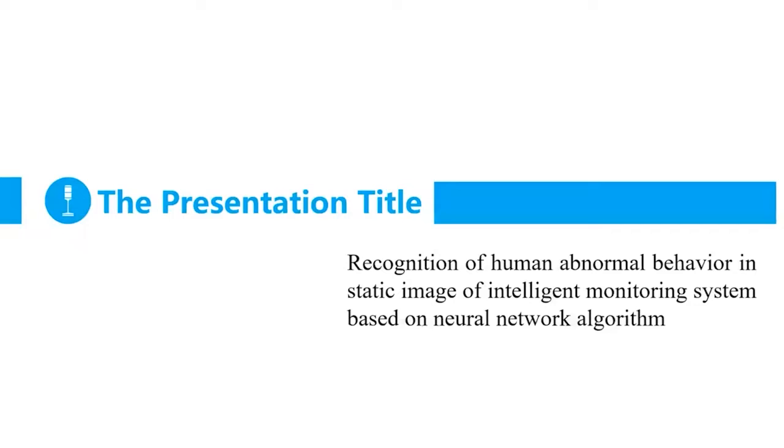At present, the human body's static recognition ability of the intelligent monitoring system is weak, and the actual operation stability of the system is poor due to the large and unclear feature extraction range. In order to achieve the goal of accurately identifying abnormal human behaviors in static images, the test proposes a method for identifying abnormal human behaviors in static images based on neural network algorithm in an intelligent surveillance system.